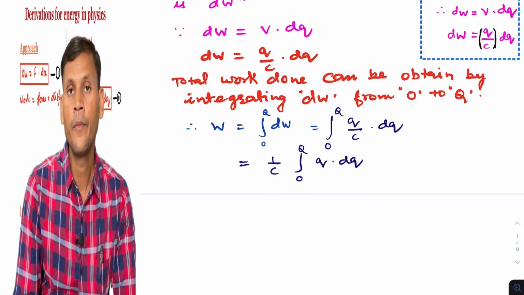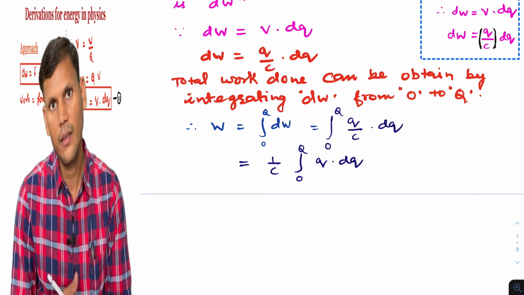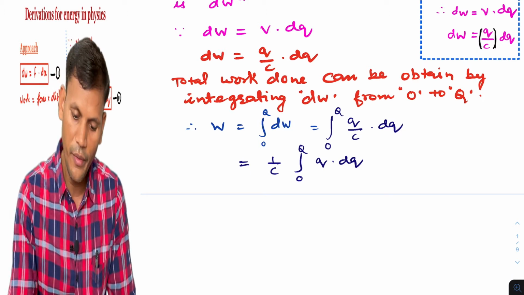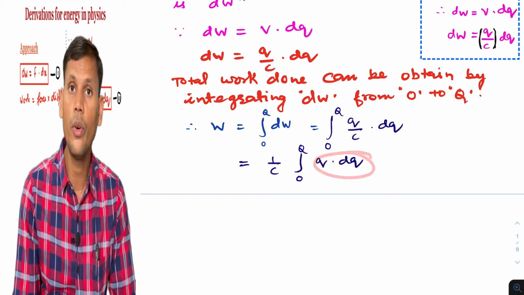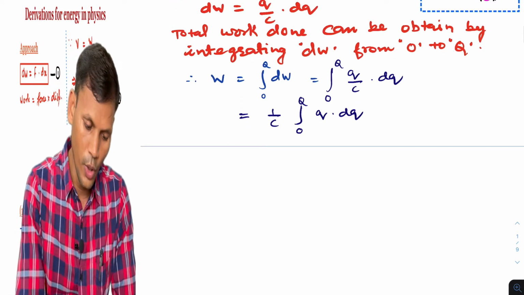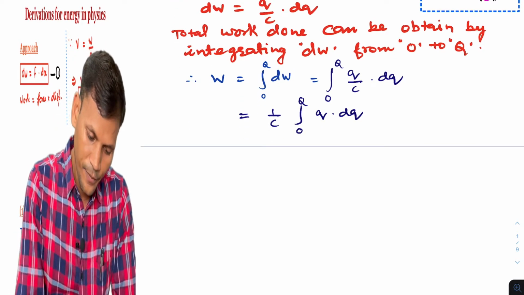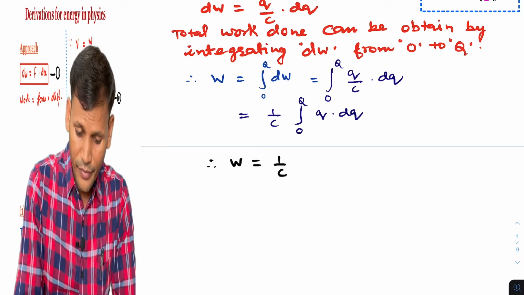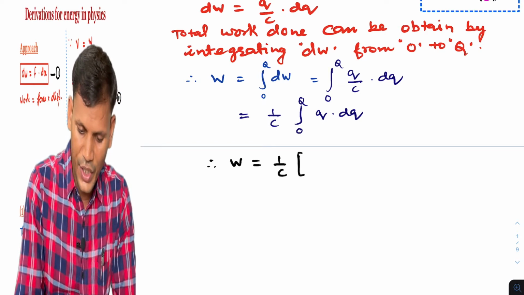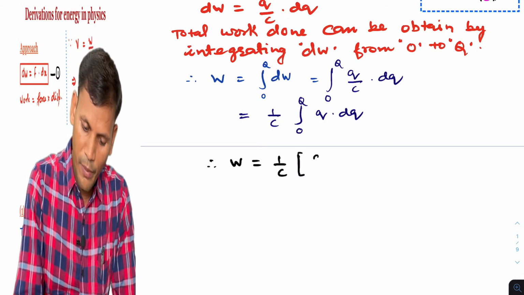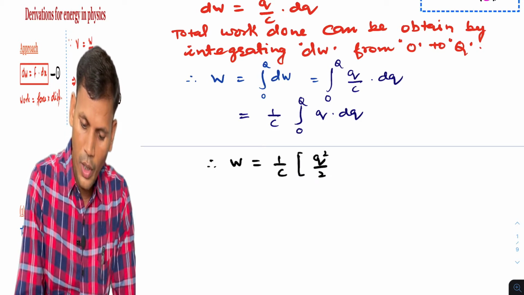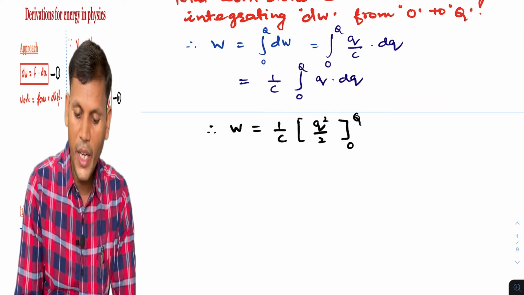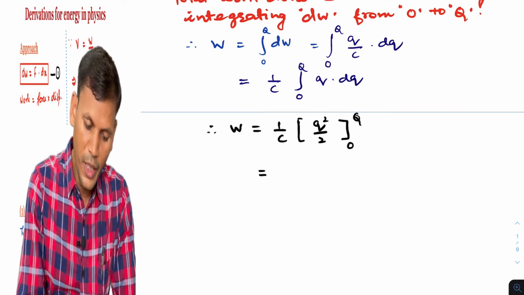And we know the integration of x dx is x square by 2, so the integration of q dq will be q square by 2. Therefore W will be 1 by c, and the integration we did already, so it will be q square by 2, with the limit from 0 to capital Q. So now we can apply the limit, upper limit minus lower limit.